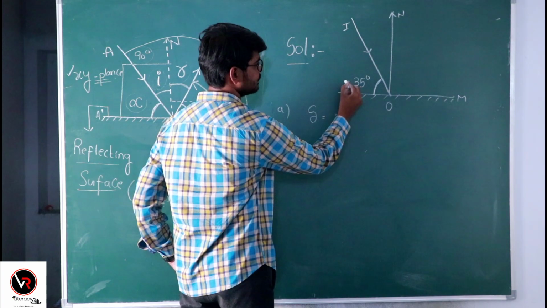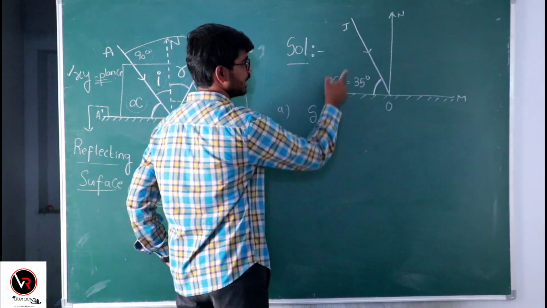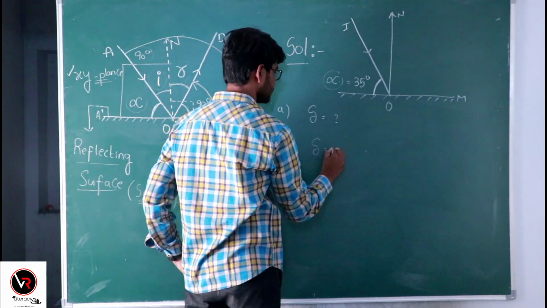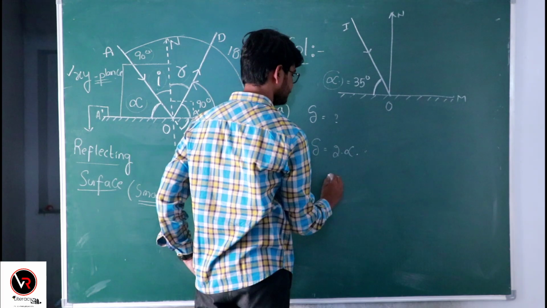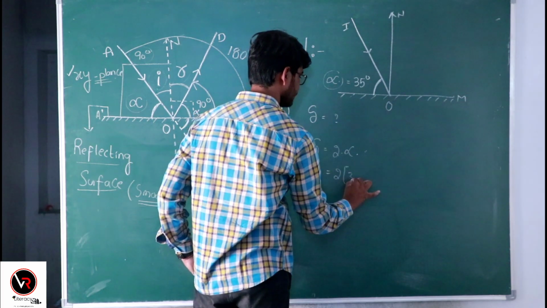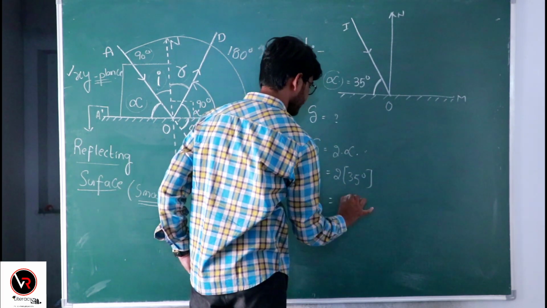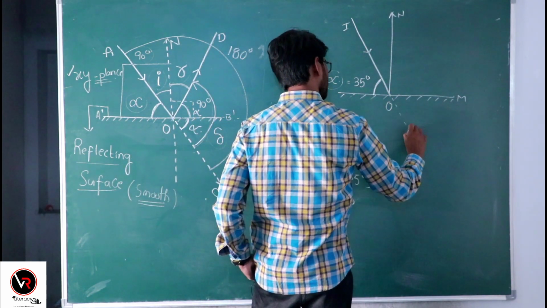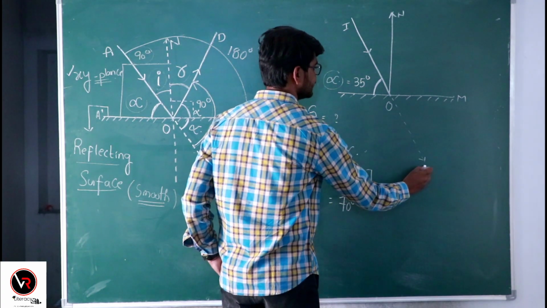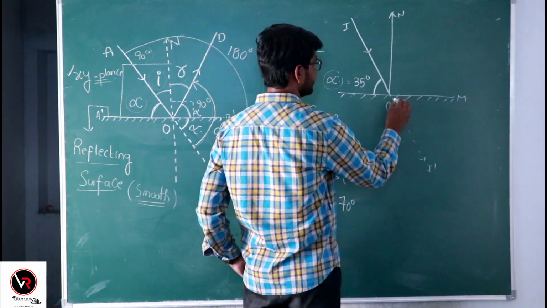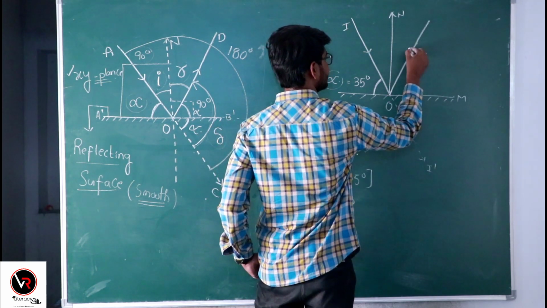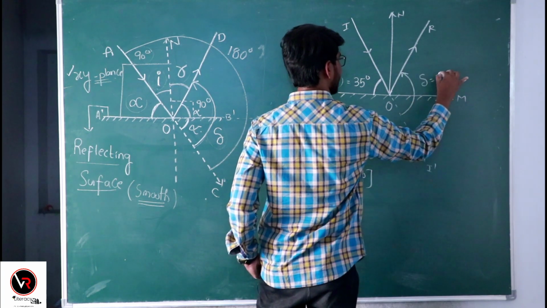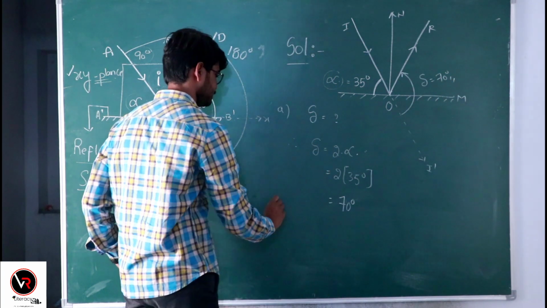What is this angle? It is alpha. The angle made by the incident ray with the reflecting surface is the glancing angle. So delta equals twice alpha, twice the glancing angle. So what do you get? 70 degrees. This is the extended incident ray and this is the reflected ray. So the angle of deviation is 70 degrees.